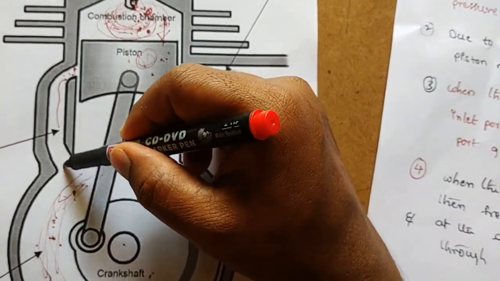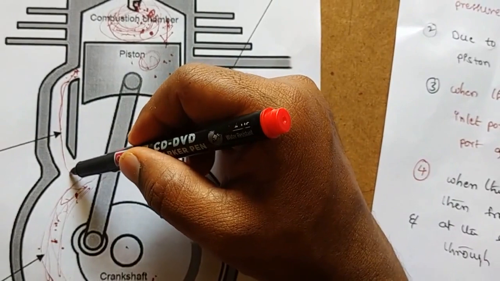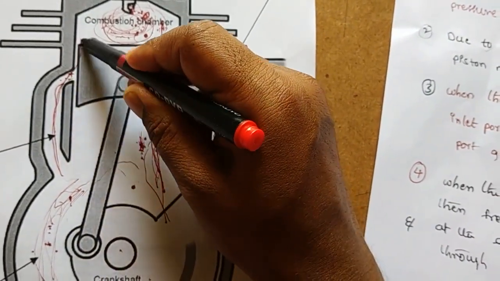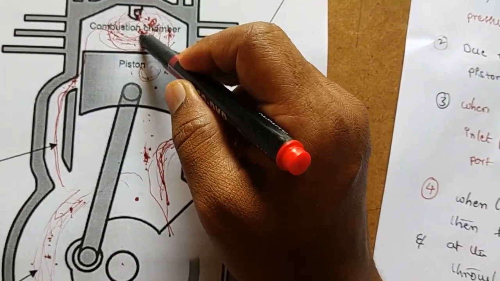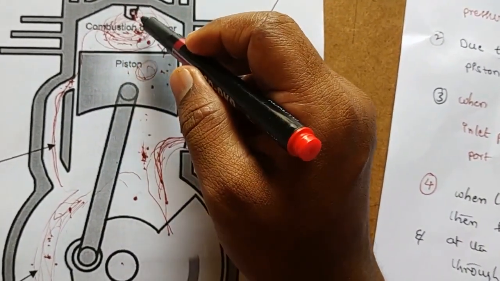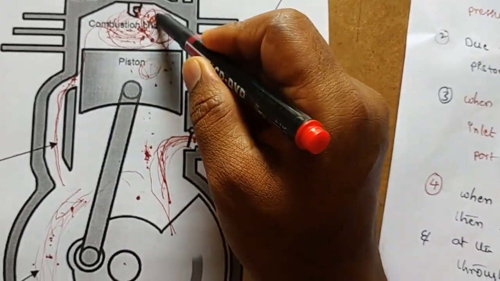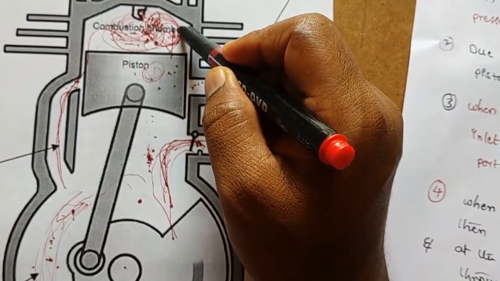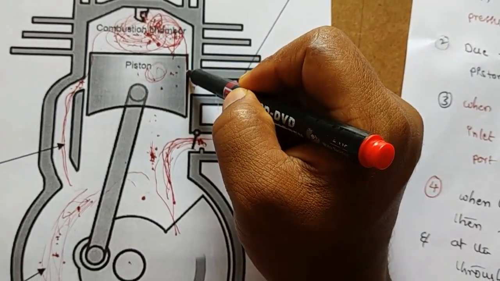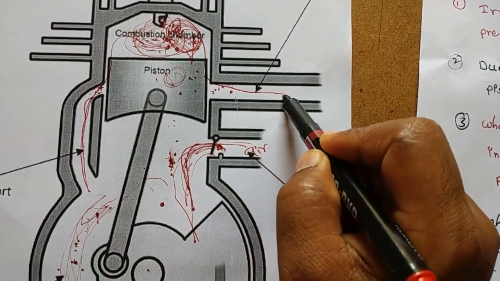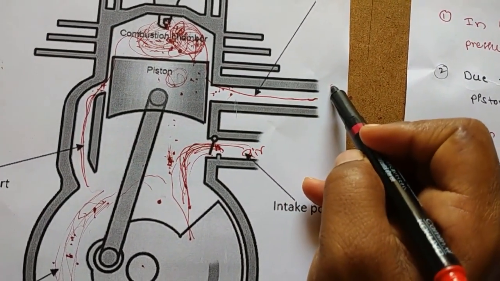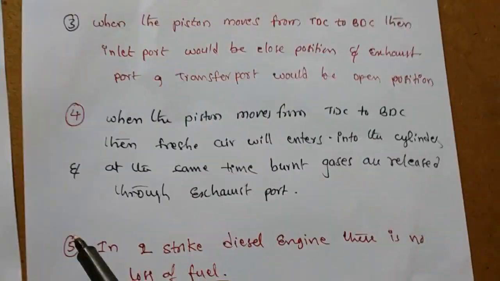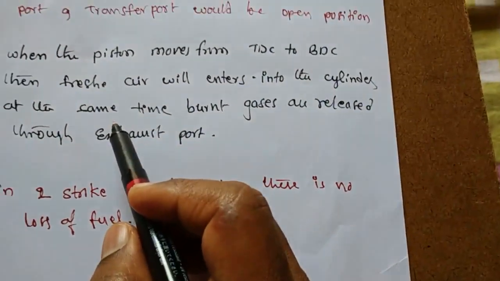So through this transfer port, fresh air will enter into the engine cylinder. At the same time, whatever burnt gases we have here are released through the exhaust port to the atmosphere. So that is the fourth point.